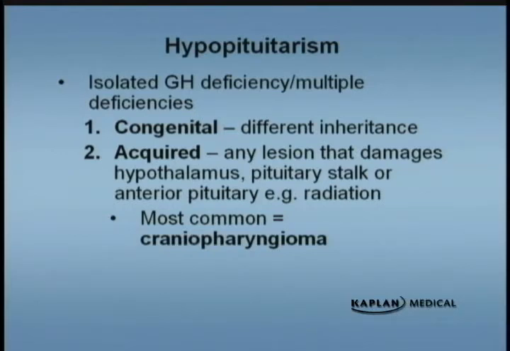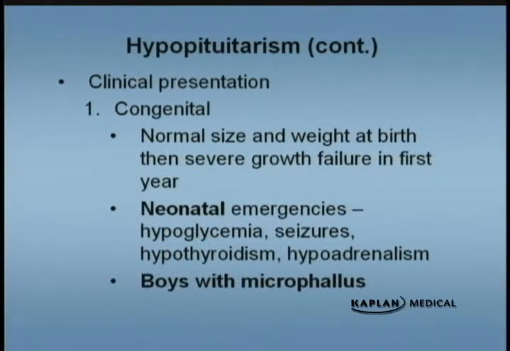Acquired hypopituitarism is any lesion that damages the hypothalamus, pituitary stalk, or the anterior pituitary, such as radiation therapy. The most common cause of acquired hypopituitarism is the craniopharyngioma. When we are evaluating a patient with short stature, if they're complaining of any visual disturbances, you should think of craniopharyngioma right away. With congenital hypopituitarism, these patients will have normal size and weight at birth, and then they have severe growth failure, both height and weight, cutting across growth percentiles.